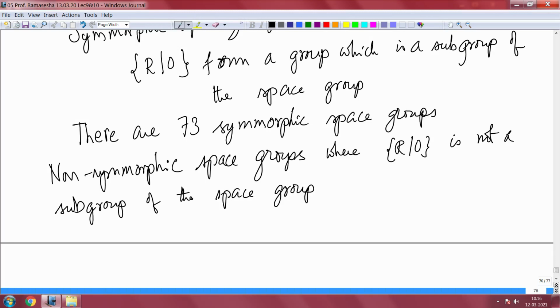So, in symmorphic space groups, if you do not have any translations and you only take the operations R, they form a proper subgroup of the space group. But on the other hand, in non-symmorphic space groups, R0 do not form a proper subgroup of the space group.